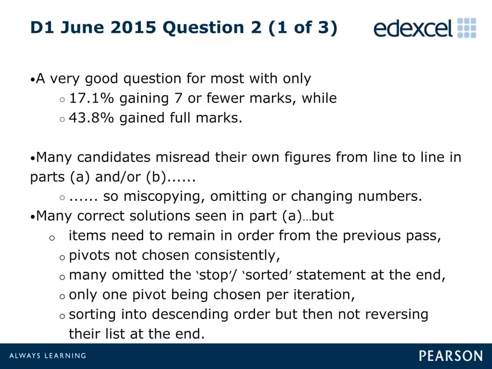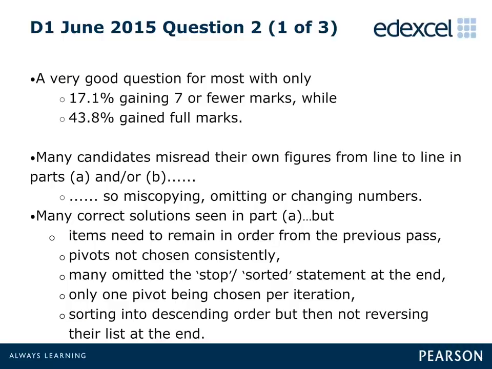Errors occurred in the ordering of sublists after the first pass. For example, the 48 and 42 were often interchanged after the first pass. It was common for the 27 not to be selected as a pivot for the fourth pass, and many candidates failed to acknowledge that the sort was complete.